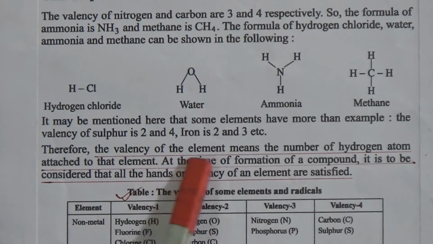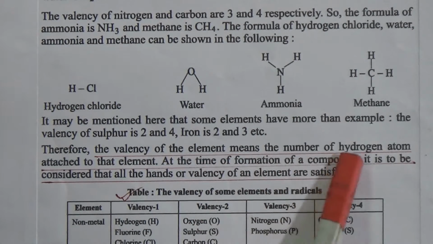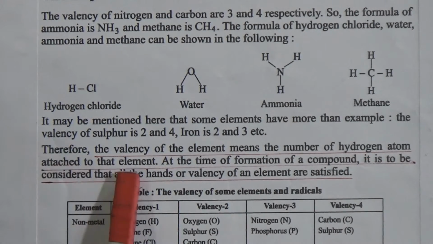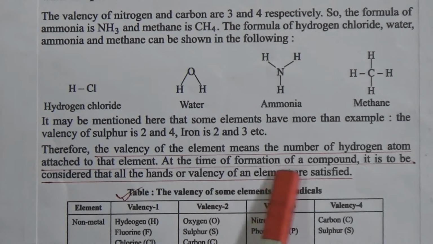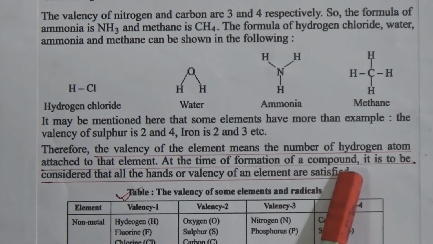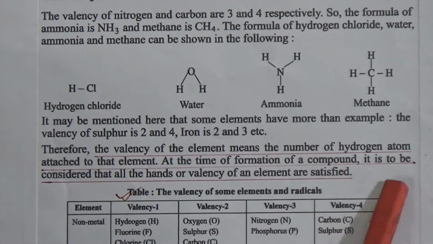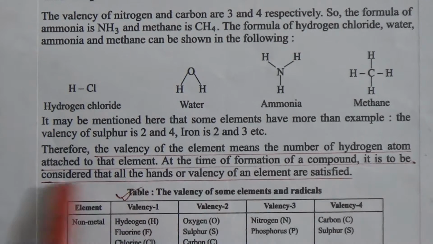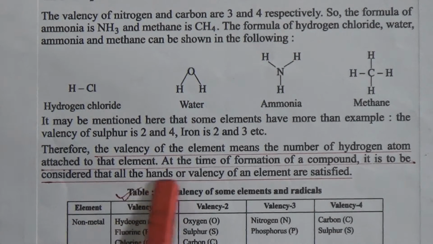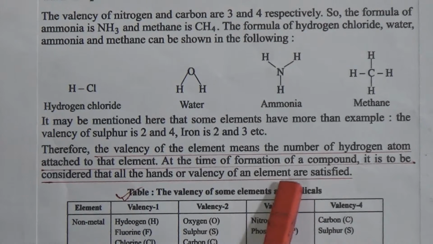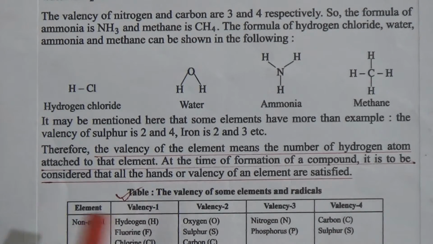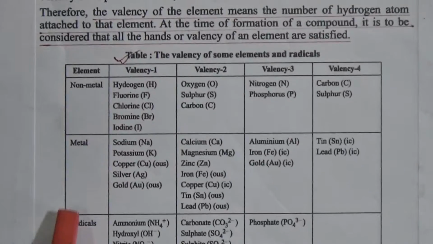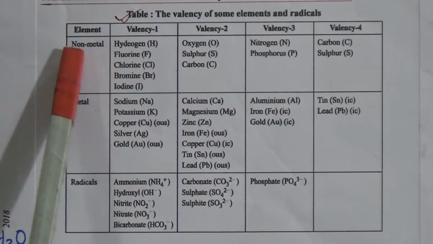Therefore, the valency of an element means the number of hydrogen atoms attached to that element at the time of formation of a compound. This is the definition of valency. It is to be considered that all the hands, or the valency, of an element are satisfied. Now, look, this is the valency table. You have to memorize it for your MCQ.